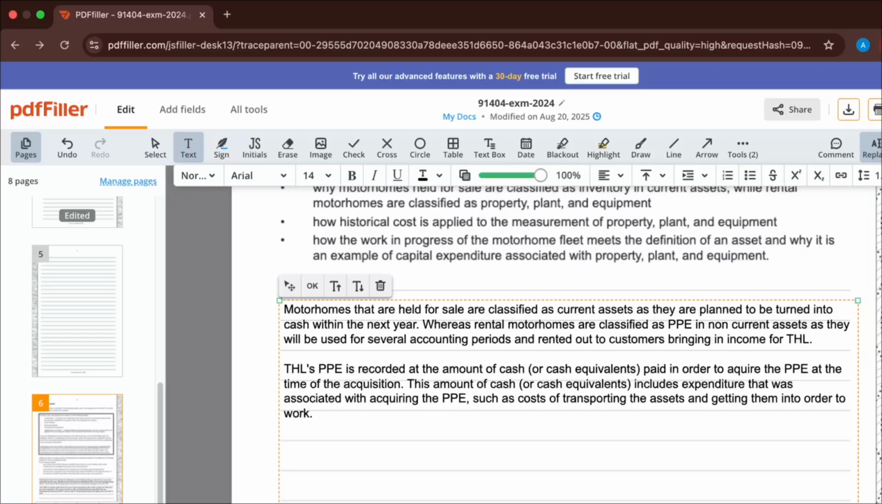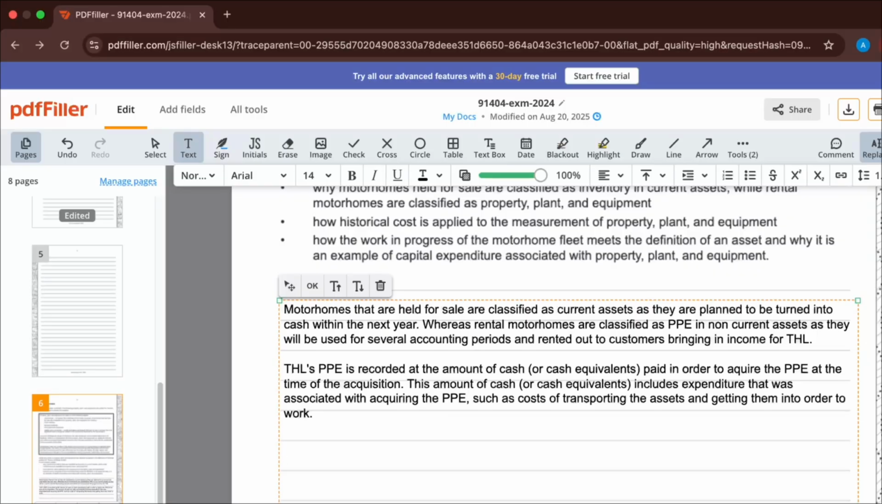Coming on to the third bullet point here, how the work in progress of the motorhome fleet meets the definition of an asset, and why it is an example of capital expenditure associated with property, plant, and equipment. So the work in progress of the motorhome is going to be an asset. We're just going to go through the three definitions of an asset, guys, that we went over before, which are future economic benefit, control over the assets, and a past transaction. Okay.